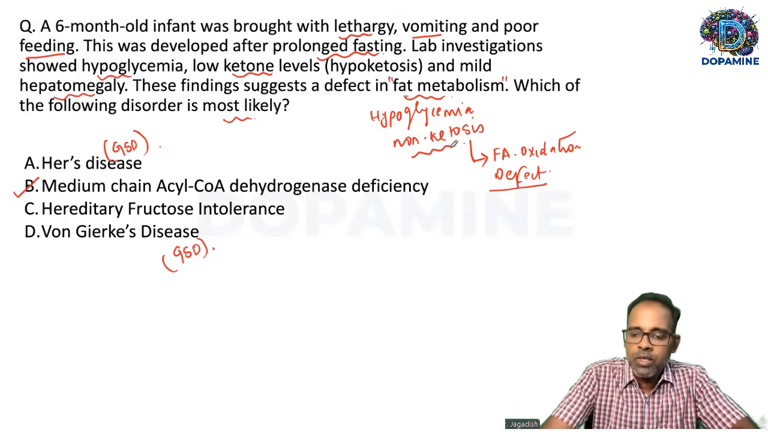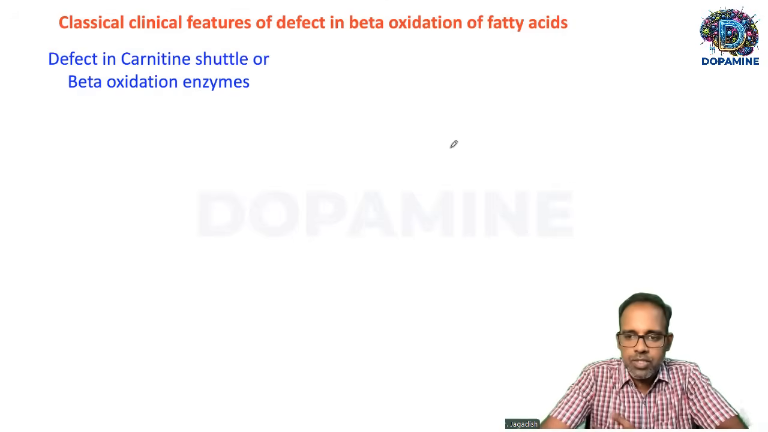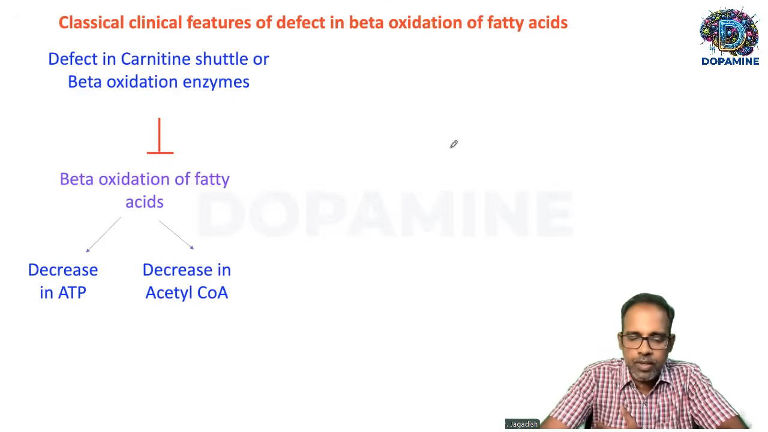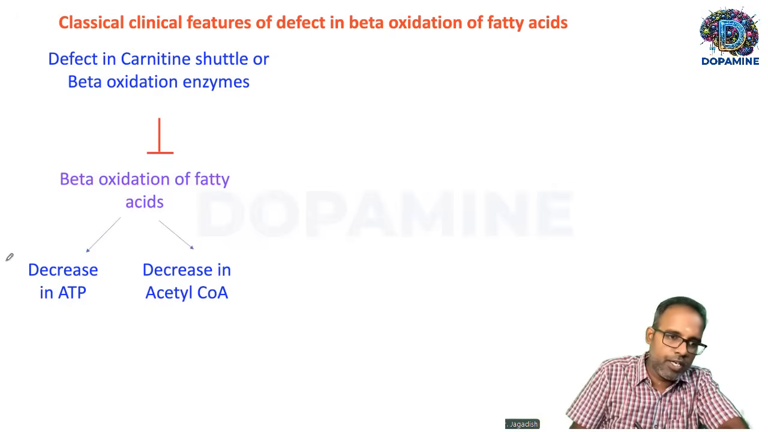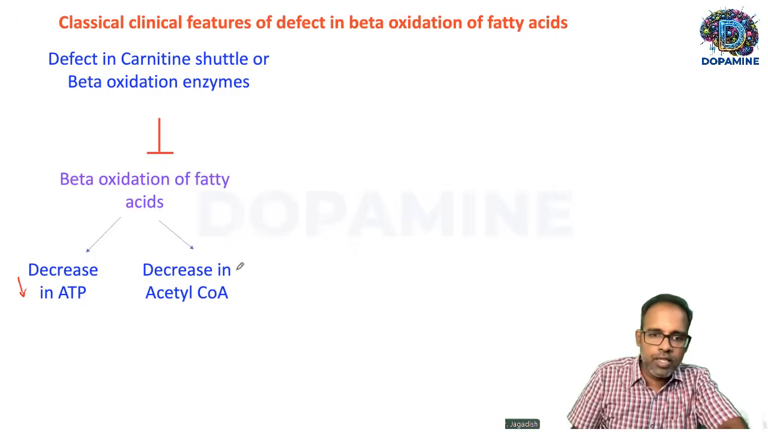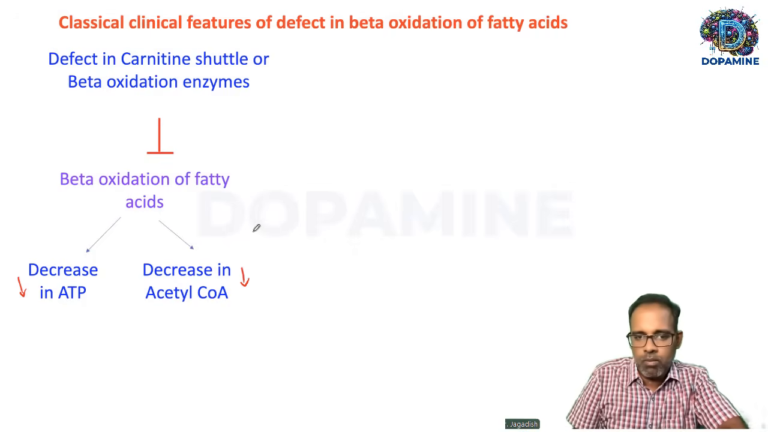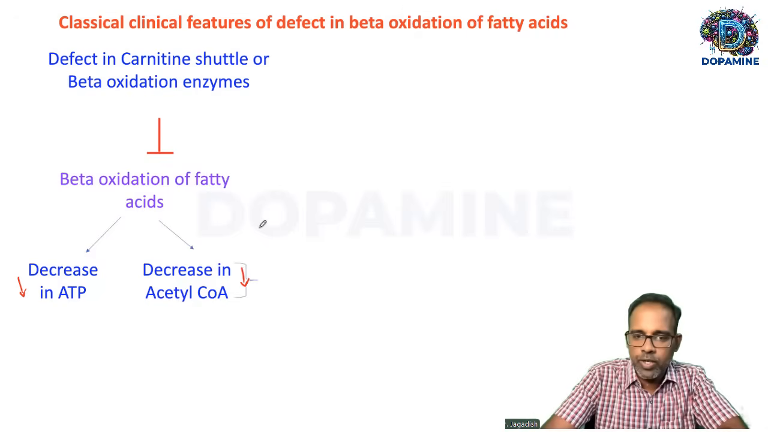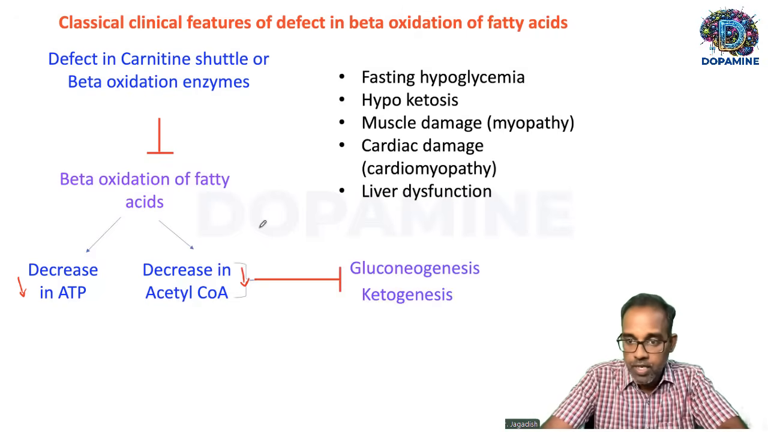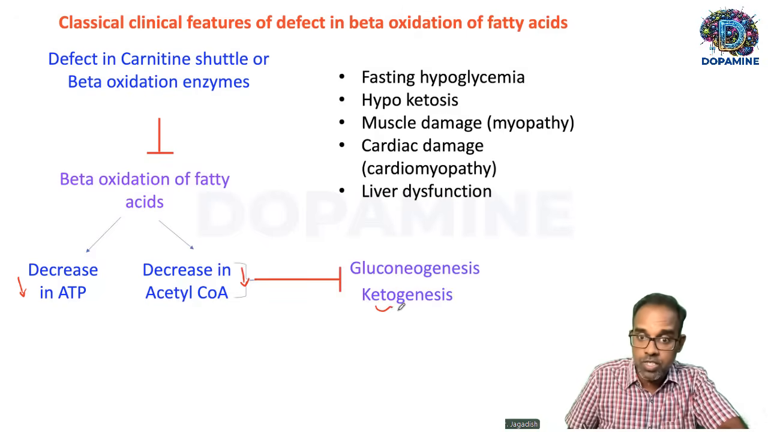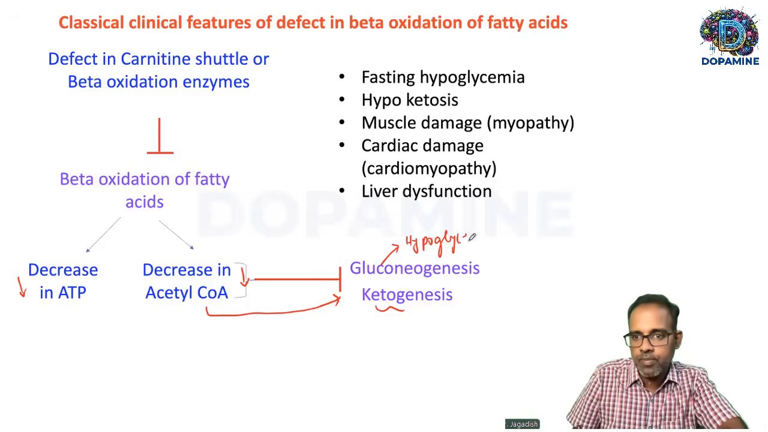Okay, fine. So a few words about this fatty acid oxidation defect. Whenever there is a defect in the fatty acid oxidation, two things will happen. There will be a decrease in ATP and there will be a decrease in acetyl-CoA. Both of these are very vital for gluconeogenesis. So gluconeogenesis is inhibited and ketogenesis is also inhibited because acetyl-CoA is the one which is converted to ketone bodies. So that's why these patients present with hypoglycemia and non-ketosis. That's the explanation.